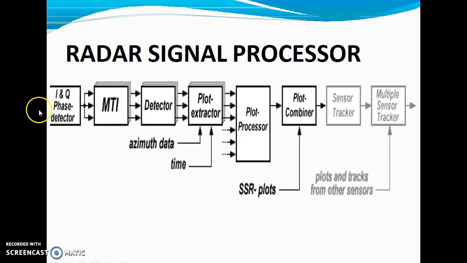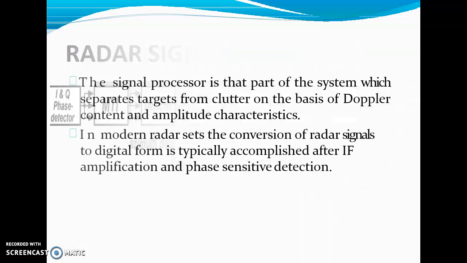So the first block is the I and Q phase detector, meaning we check if the phases are changed or not. If the phases are being changed, that means the targets are moving, they're not stationary targets. It's given to the MTI radar. The MTI radar will detect the targets. It will give a brief plot about those targets, and then the plot processor will do the complete processing of those plots. Azimuth data, time, plot combiner, and then we have the complete set of signals, which will give us the range and distance of the targets from the radar station.